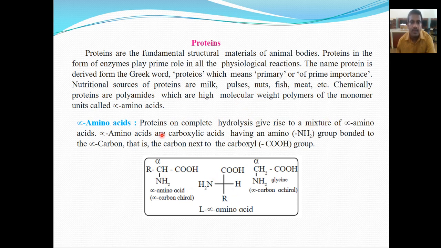Okay. So alpha amino acids are carboxylic acids having an amino, that is NH2 group, and this NH2 group is bonded to the alpha carbon, and that is the carbon next to the carboxyl group. So here you can see this alpha amino acid, alpha carbon chiral.